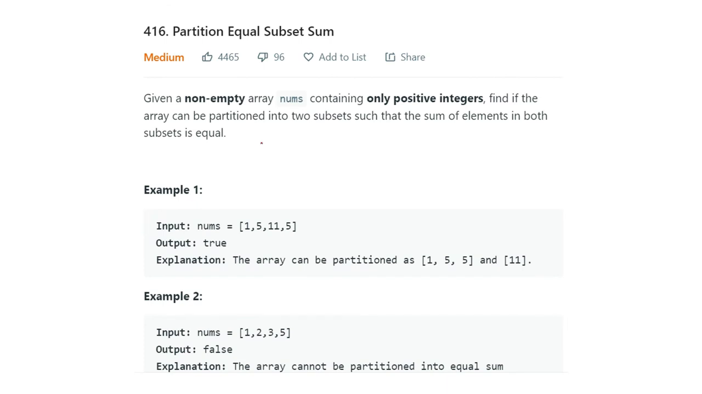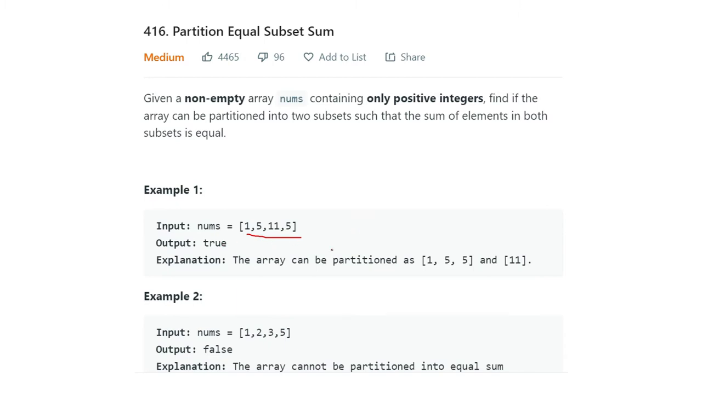So the problem statement is, given a non-empty array nums containing only positive integers, find if the array can be partitioned into two subsets such that the sum of elements in both subsets are equal. So here is one example. One array is given: 1, 5, 11, 5. Here it is returning true.